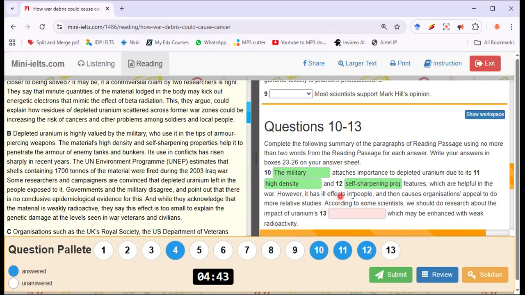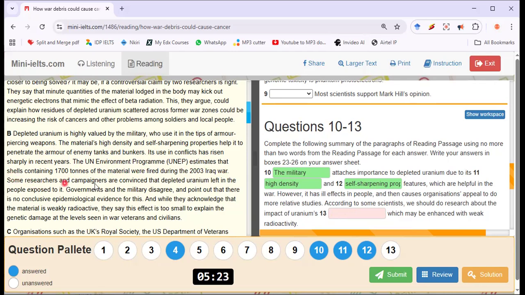However, it has ill effects in people and then causes organizations to appeal to do more related studies. According to some scientists, we should do research about the impact of uranium's dash. Impact of uranium's dash, according to some scientists. Okay, let's go on. The material's high density and self-sharpening properties help it to penetrate the armor of enemy tanks and bunkers. Its use in conflict has risen sharply in recent years. The UN Environment Programme estimates that shells containing 1,700 tons of the material were fired during the 2003 Iraq War.